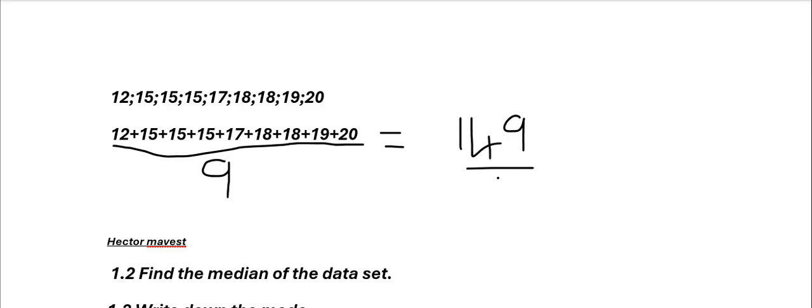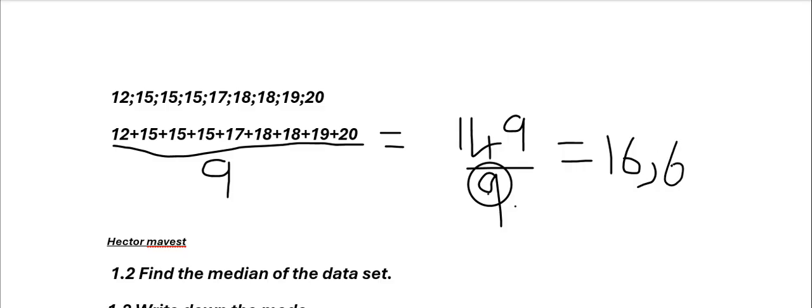Remember, we haven't used this 9. Then we divide by 9. I hope that makes sense. Sorry guys for that circle there. Just forget about it. And then we find our final answer here. Then when I punch my calculator, I get 16.6. Remember, we have to round off the numbers, right? That's how we get our marks.